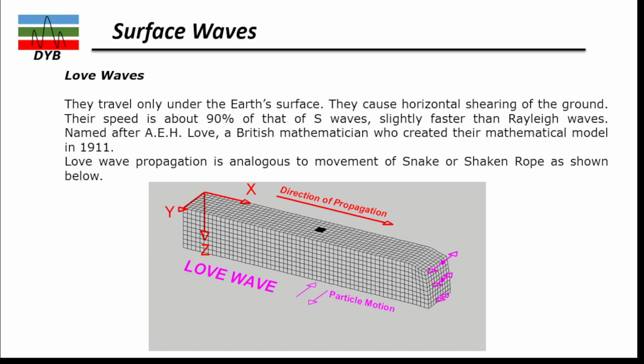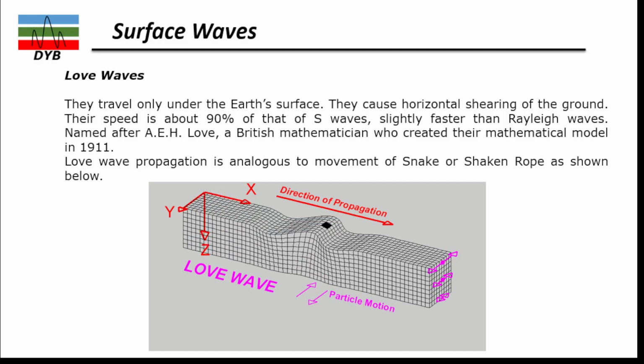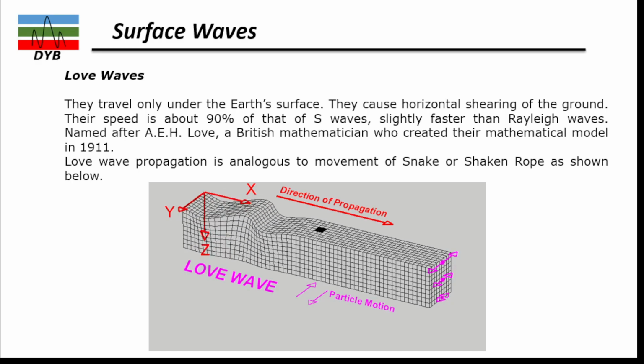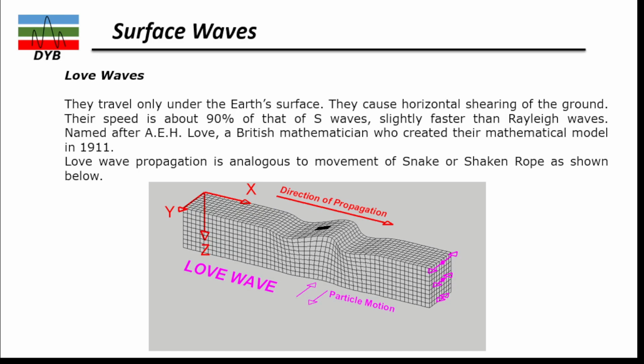The last type of waves is the Love waves. They travel only along the Earth's surface. They cause horizontal shearing of the ground, and their speed is about 90% of the S waves, slightly faster than the Rayleigh waves. They were named after A.E.H. Love, the British mathematician who created their mathematical model in 1911.